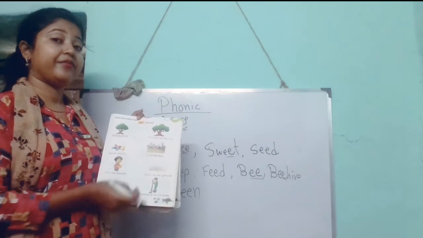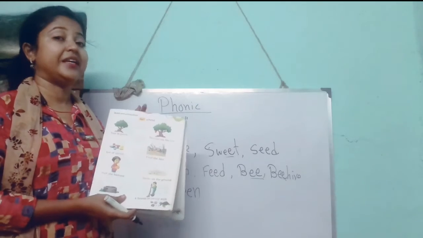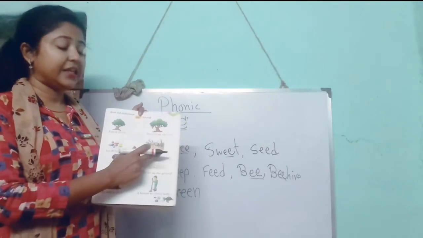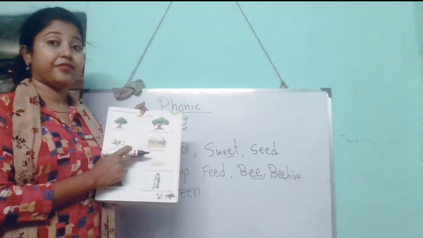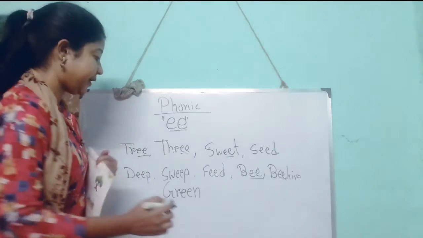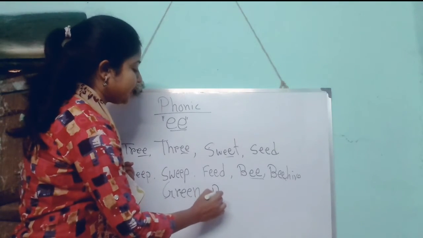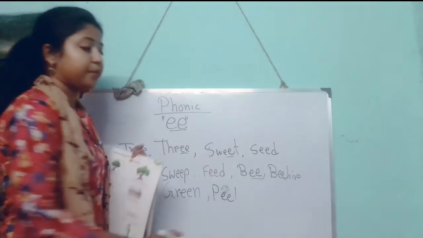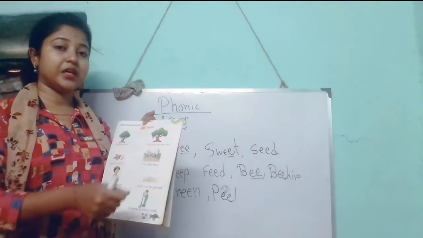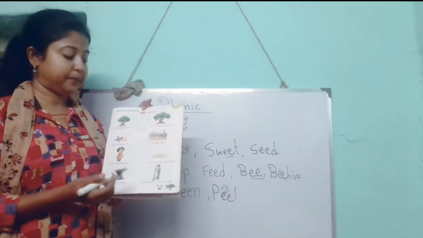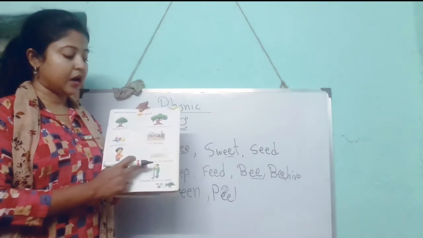Feed the hen. Feed, that means to give it, to let them eat. Feed the hen. Peel the bananas. Peel, you can write peel also. What is peel? Peel, that means to remove the peel of a fruit. That is peeling. Peel the banana.